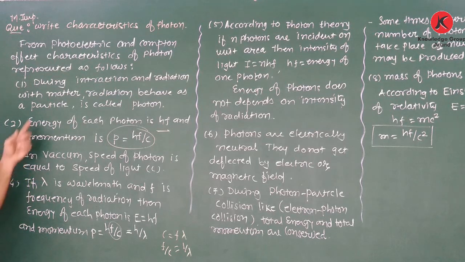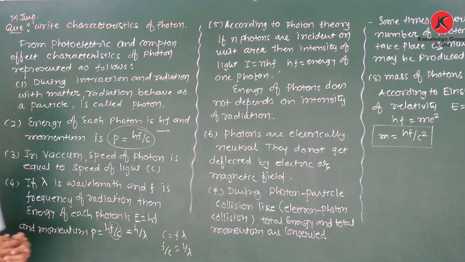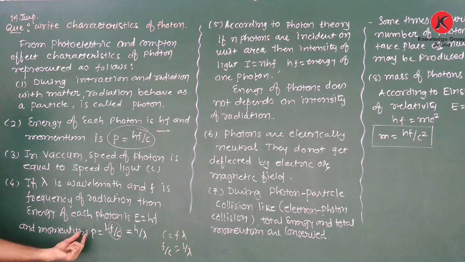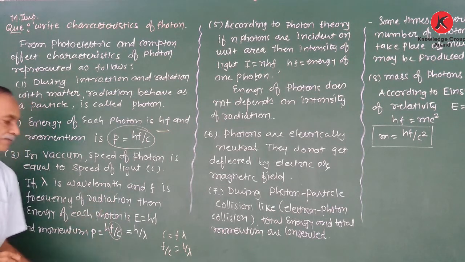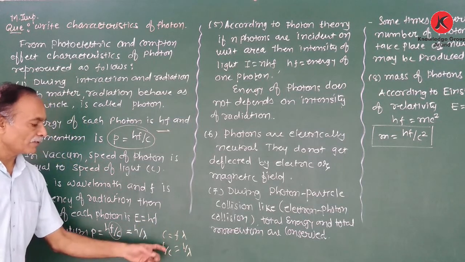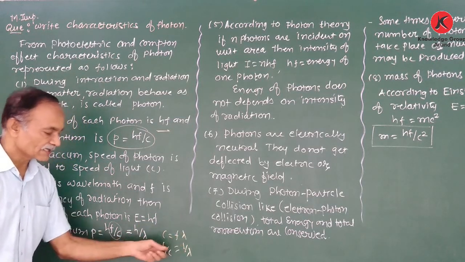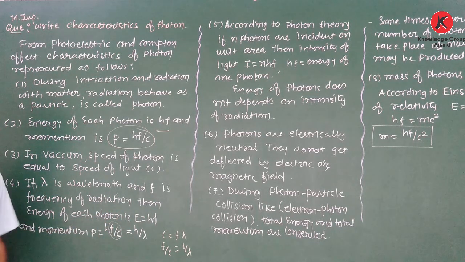And the fourth characteristic is the same as the second. If lambda is the wavelength and f is the frequency of radiation, the energy of each photon is E equal to hf and momentum P is equal to hf upon c or h upon lambda, because from the equation c is equal to f lambda, therefore f upon c is equal to 1 upon lambda, therefore momentum P is equal to h upon lambda.